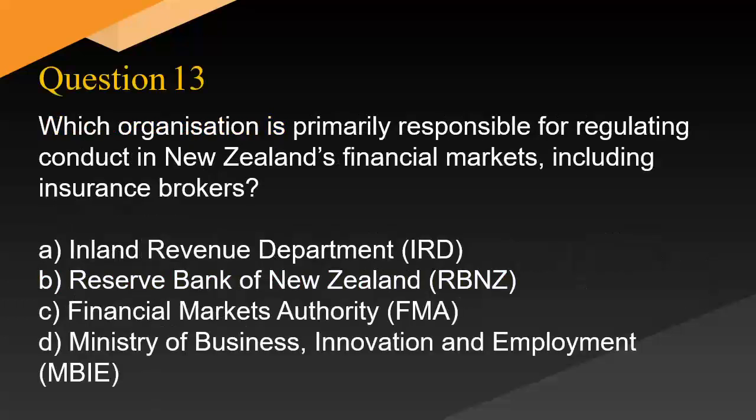Which organisation is primarily responsible for regulating conduct in New Zealand's financial markets, including insurance brokers? A. Inland Revenue Department. B. Reserve Bank of New Zealand, RBNZ. C. Financial Markets Authority, FMA. D. Ministry of Business, Innovation and Employment, MBIE.